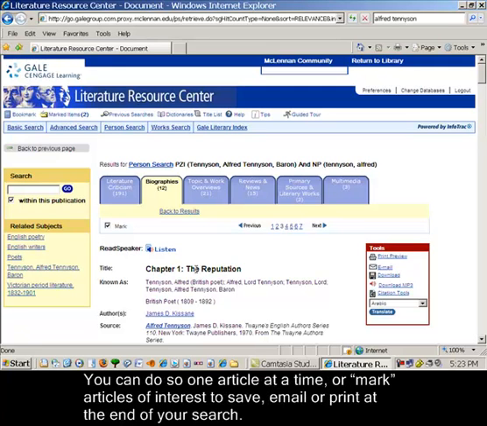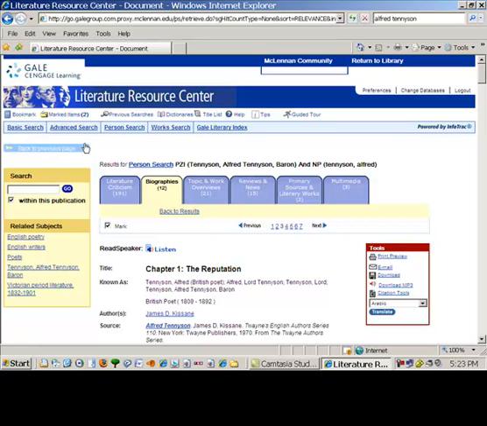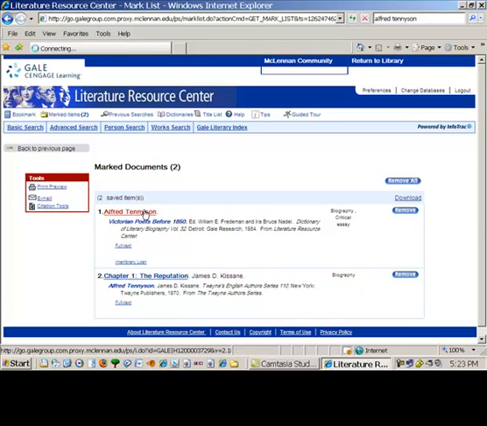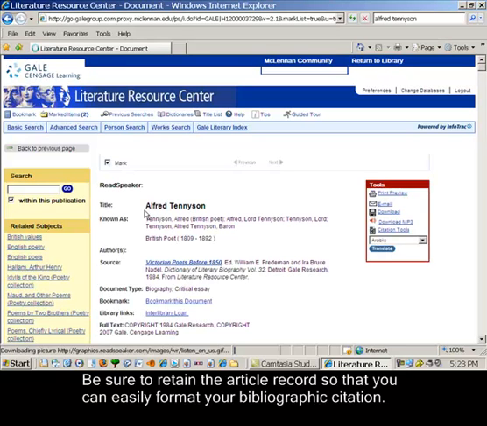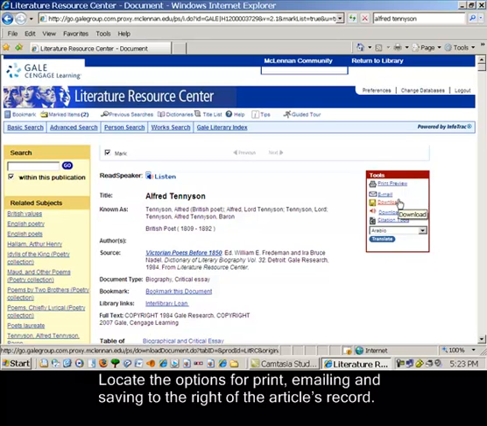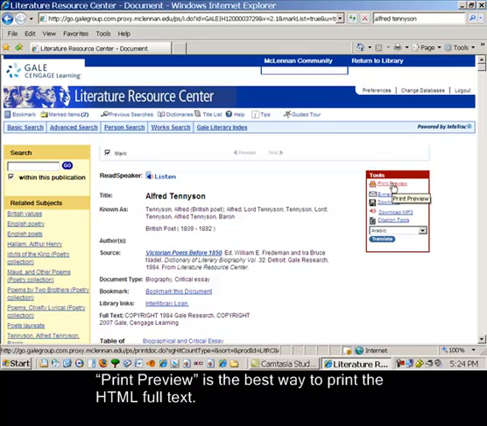You can print, email, or save one article at a time, or you can mark articles of interest to save, email, or print at the end of your searching process. Remember, be sure to retain the article record so that you can easily format your bibliographic citation. Locate the option for printing, emailing, and saving to the right of the article's record.